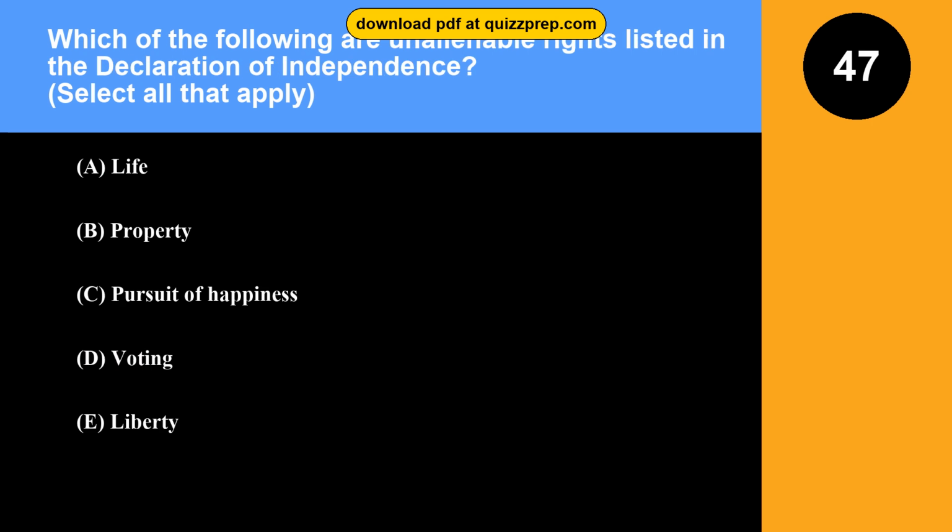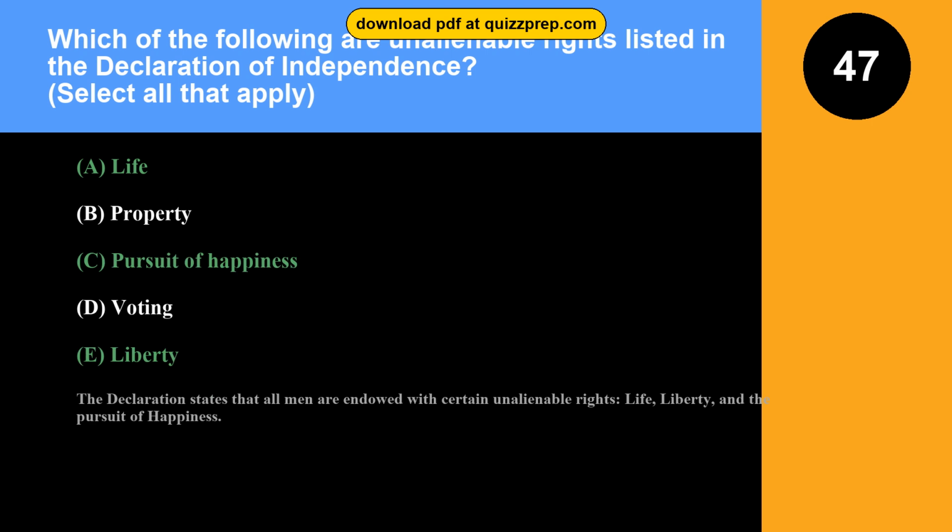Question 47. Which of the following are unalienable rights listed in the Declaration of Independence? Option A, life. Option B, property. Option C, pursuit of happiness. Option D, voting. Option E, liberty. The correct answers are options A, C, and E: life, pursuit of happiness, liberty. The Declaration states that all men are endowed with certain unalienable rights: life, liberty, and the pursuit of happiness.